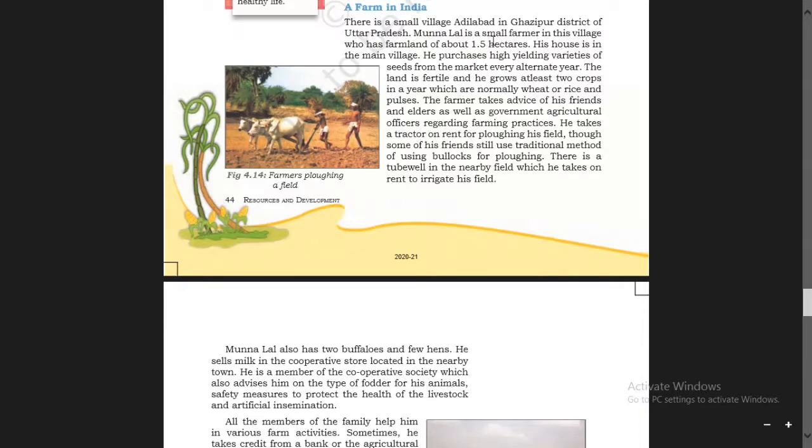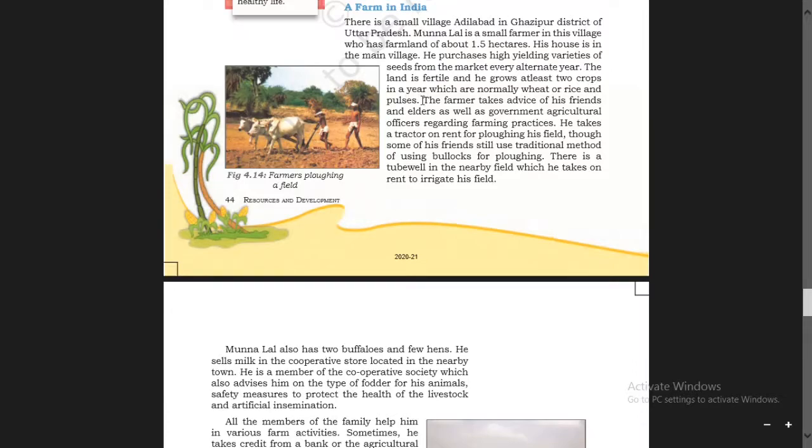Munna Lal is a small farmer in this village who has farmland of about 1.5 hectares. His house is in the main village. He purchases high yielding varieties of seeds. High yielding varieties of seeds means those seeds which can give good harvest. The land is fertile and he grows at least two crops in a year, which are normally wheat or rice and pulses.